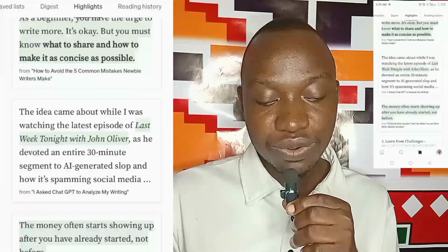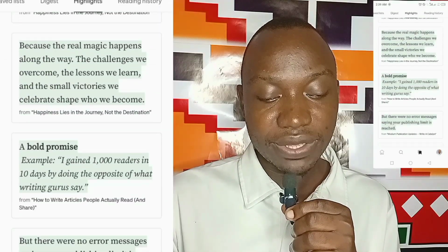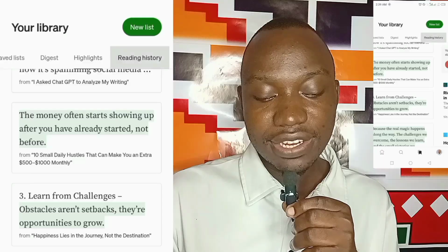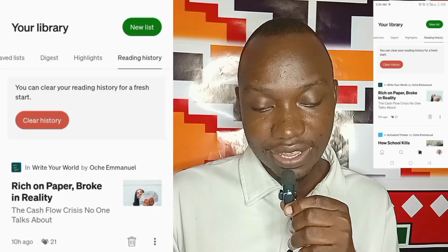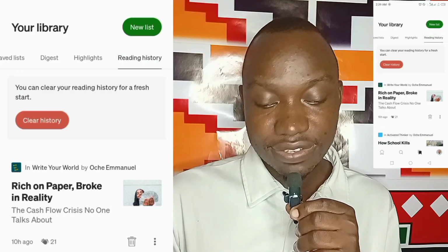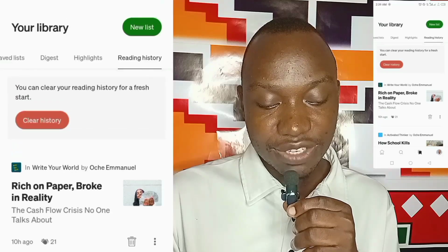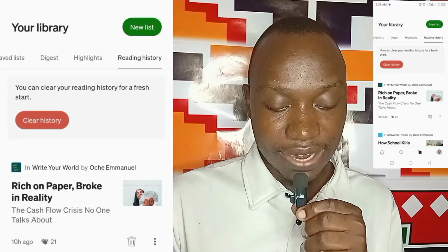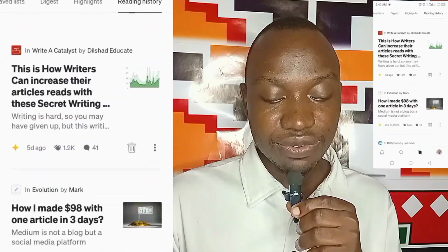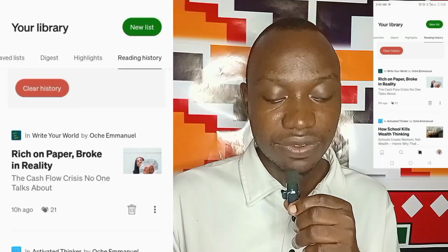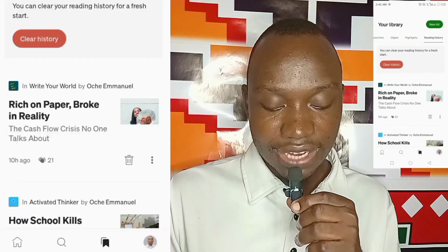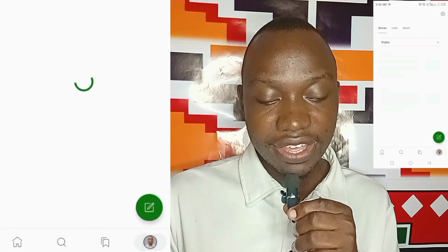You can highlight people's stories, part of their story, or a key important point that you wish. And then the reading history under your library. This reading history is every aspect you navigate on the platform; every article you navigate and search is in your reading history.